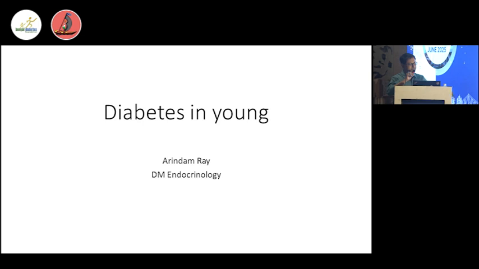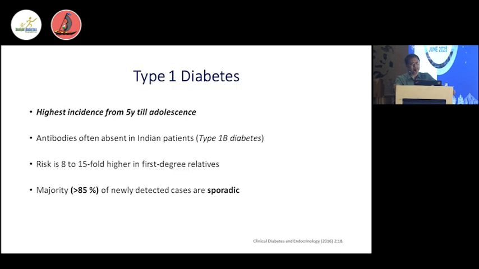So, as I've been given the topic, diabetes in the young. This year the MODY theme is breaking the barriers and bridging the gaps, because we are really concerned about the diabetes burden that we deal with in our practice every day. The number of patients is growing, and the proportion of young diabetic patients is also very large. Last week, apart from seeing not less than 100 patients with diabetes, I have seen at least 10 or 15 young diabetic patients.